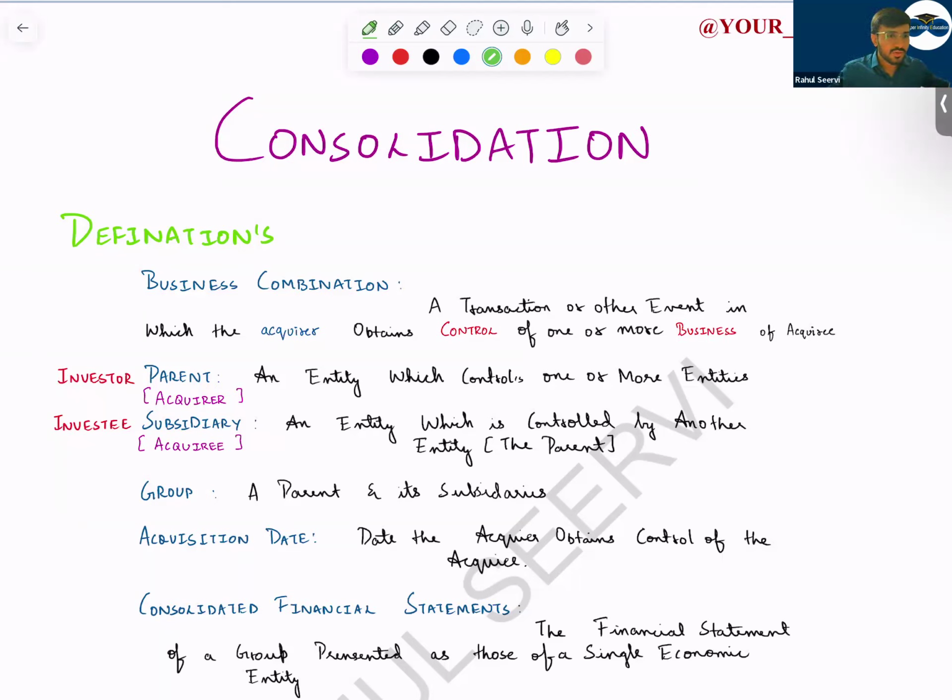Interpretation we have not done. Conceptual and regulatory framework we have not done. So we'll try to keep a session on Monday. There I'll discuss. Monday we'll have a 2 hour session, so I'll cover the conceptual framework and interpretation there.